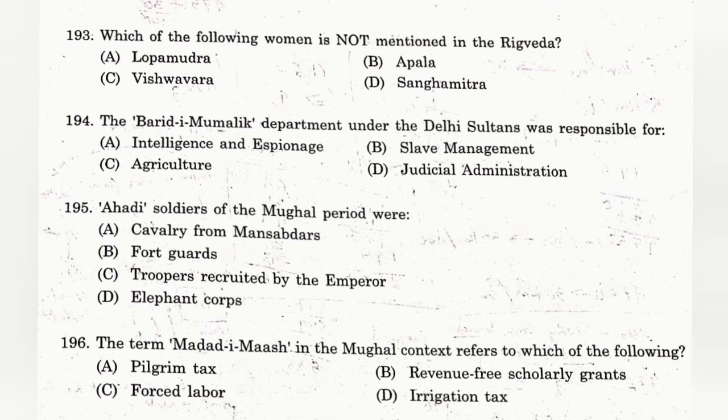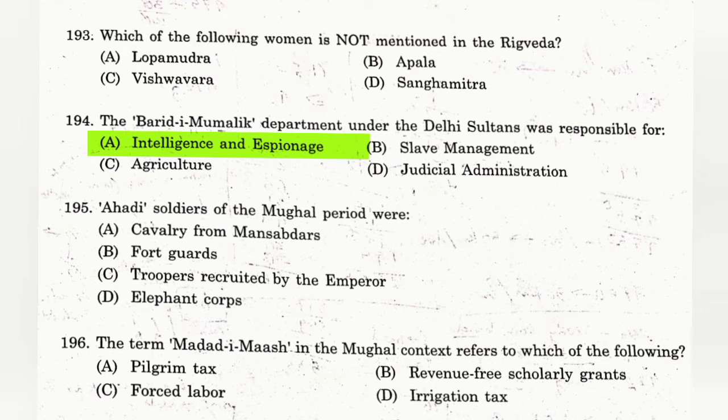Question number 193. Which of the following woman is not mentioned in the Rig Veda? The answer is D. Sanghamitra. Question number 194. The Barid-i-Mamalik department under the Delhi Sultan was responsible for? The answer is A. Intelligence and espionage.